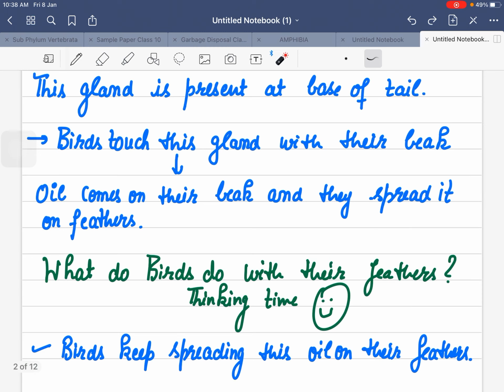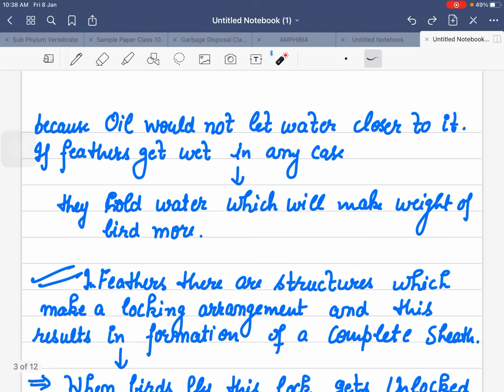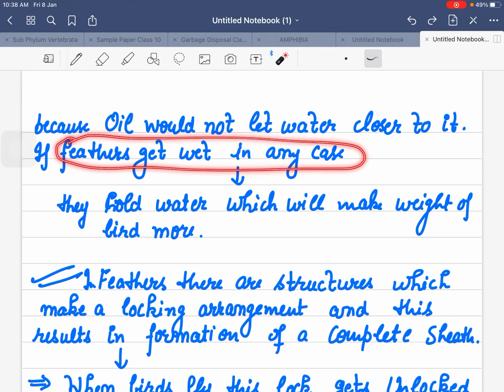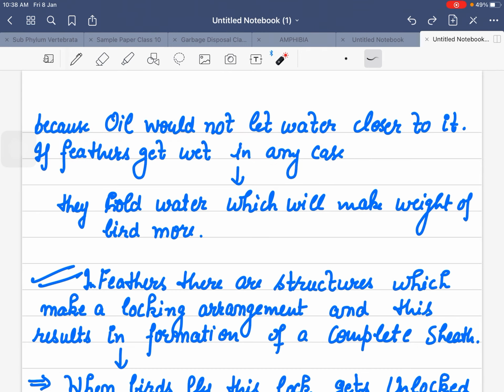Birds do two things with their feathers. One, they keep spreading oil on their feathers. Why do they spread oil? Because oil prevents them from getting soaked with water. If feathers get wet and absorb more water, they will not be able to fly.